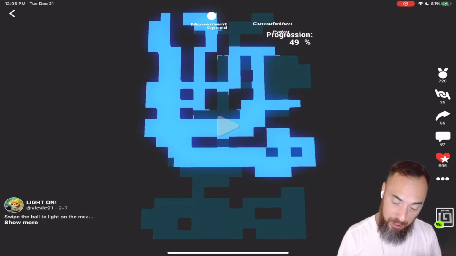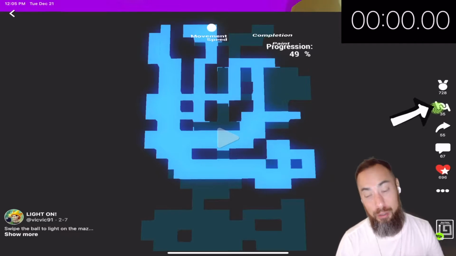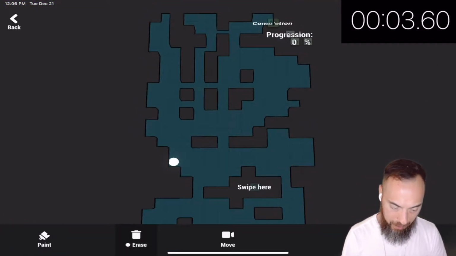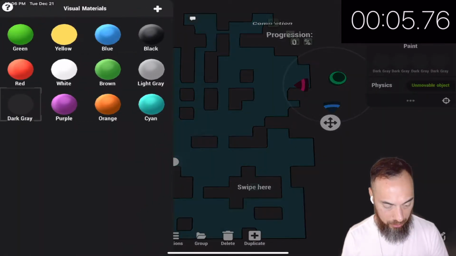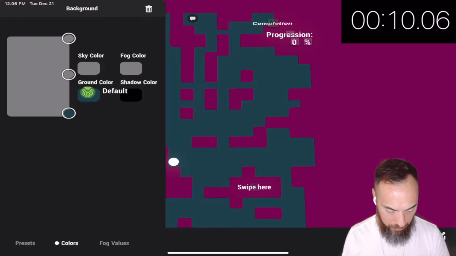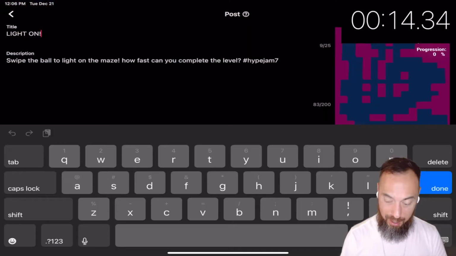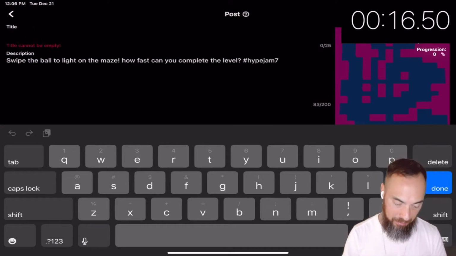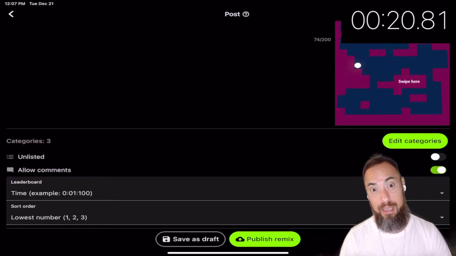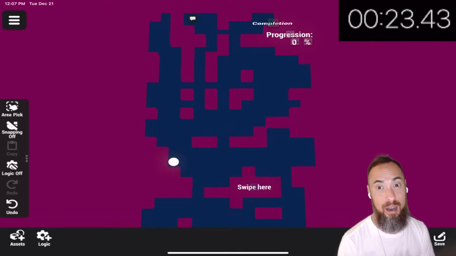The first thing you want to do is hold down this button over here, which is the HypeHype logo. Also the remix button. I want to change a little bit up. I want to erase this little spot right there. Change the visual color from dark gray to kind of a dark pink. Go over here and change the background color to more of a darker blue. From here, we just select save. We can call it HypeC's Maze. Add some categories. Right now, we're going to do save as a draft, but when the game is finished, we can hit publish. Just like that, we have the beginnings of a new game.